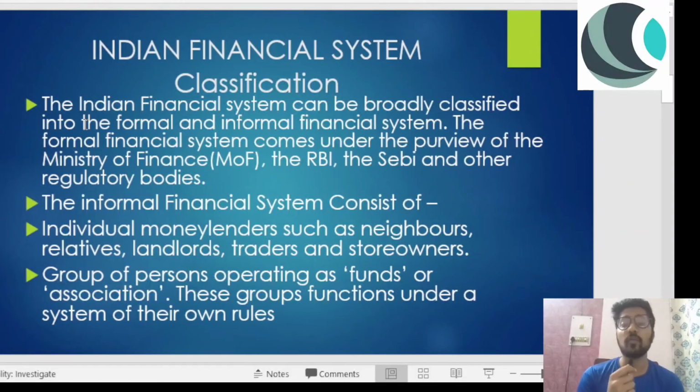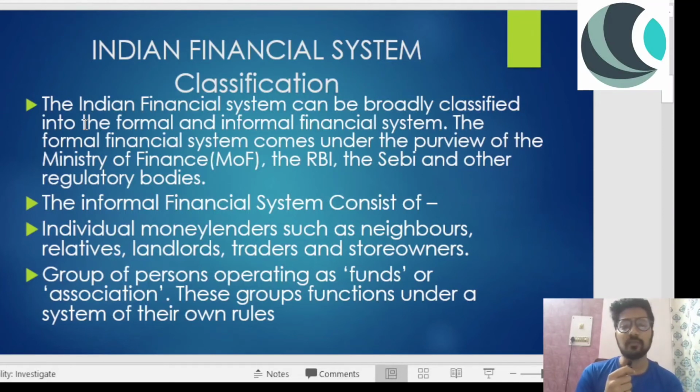For the informal financial system, you're going to someone who does not form a part of the formal financial system. You are going to your neighbor and asking him or her for money, and they are giving you the money, but there are certain terms and conditions. Some friends will charge you interest, some will say, take it and repay me whenever you are in a situation to pay me back. So that is the informal financial system.